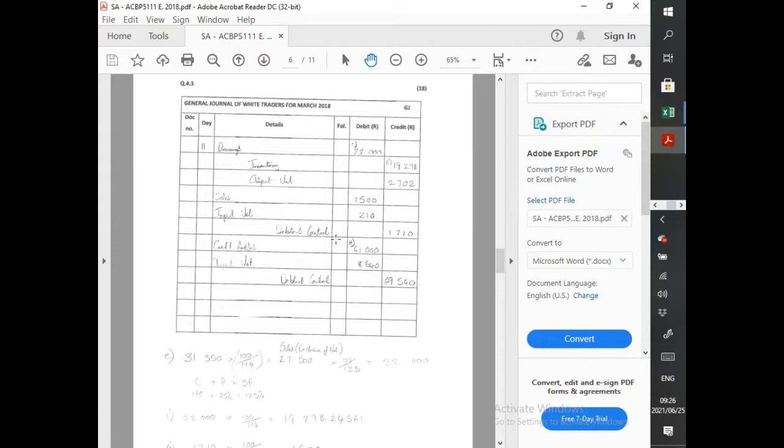So we know that debtors control is going to be affected. We're going to write off the whole 69,540. Then we know that when we initially sold, there was output VAT, so we're going to reverse that with an input VAT transaction. We calculate the VAT on that, and we have our input VAT. Then the difference between the two is going to be your credit losses, which is an expense account. That's why we're debiting it.